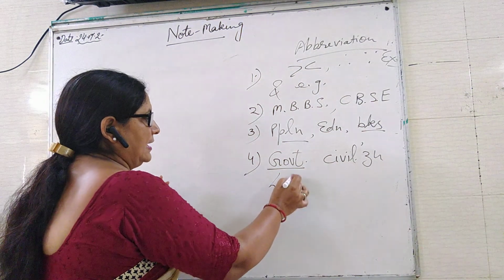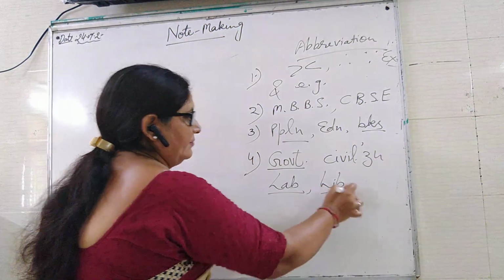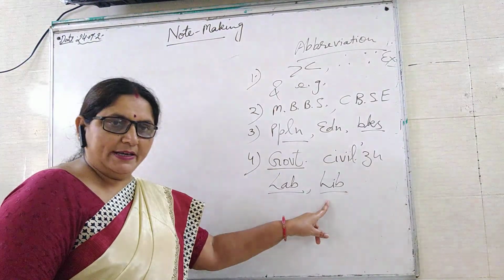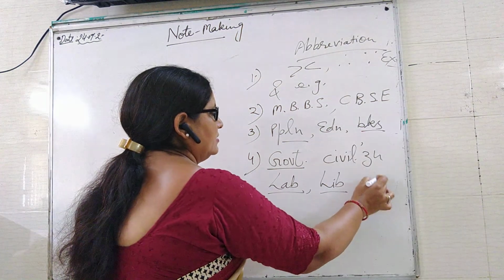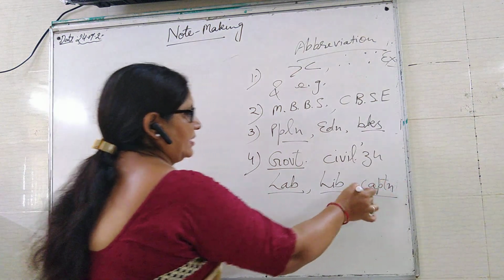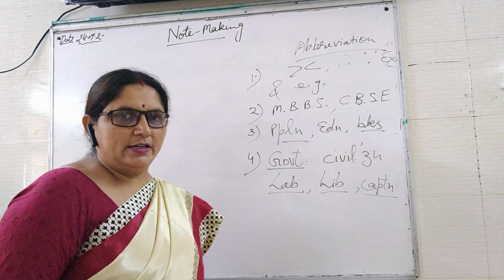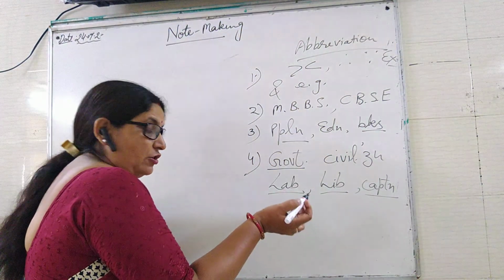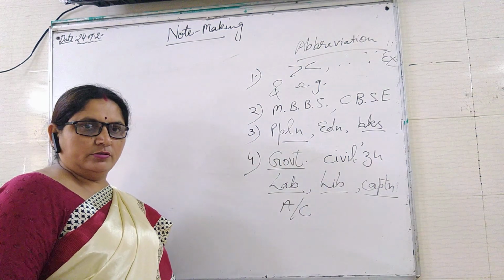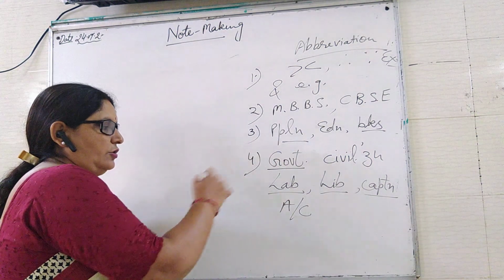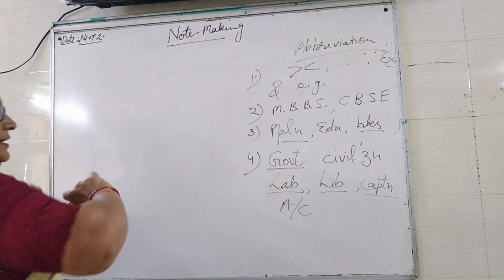For example, lab means laboratory, lib means library. Captain, CPTN, you may also write, and it is also right. Subjects are also there. Accountancy, it is sufficient to write account. So many words are there that we use in note making.